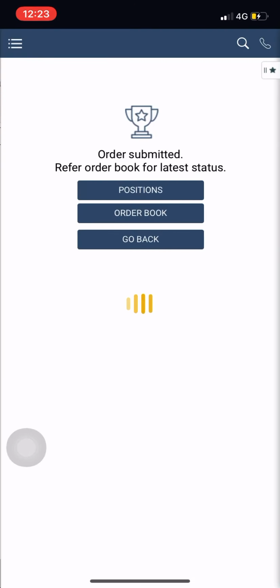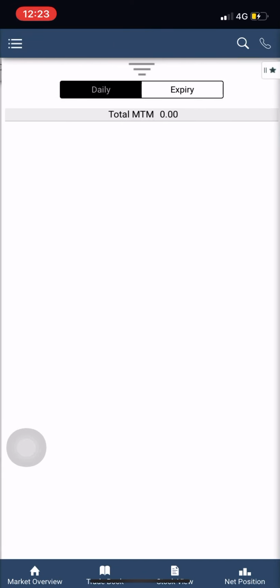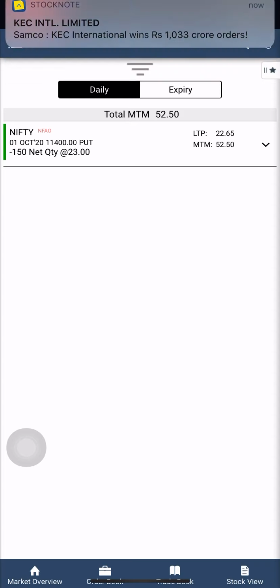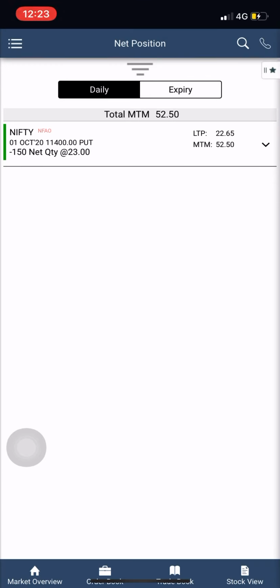and the order, you can check the order book. Okay, none of the orders are open, and one order has probably got executed. Then you can check your net positions here, in the daily mark to market. So if you see, I have sold two lots of Nifty. I do not expect Nifty to go below or expire below 11,400. Expiry would be around 11,400. So I have shorted two lots of Nifty 11,400 put.